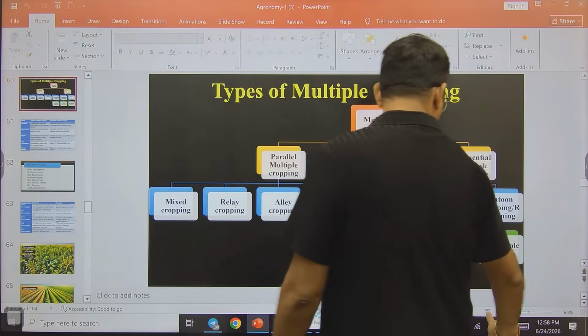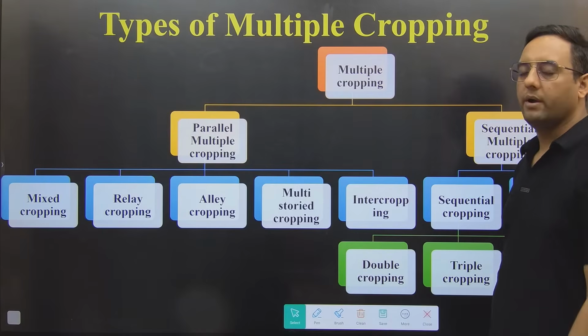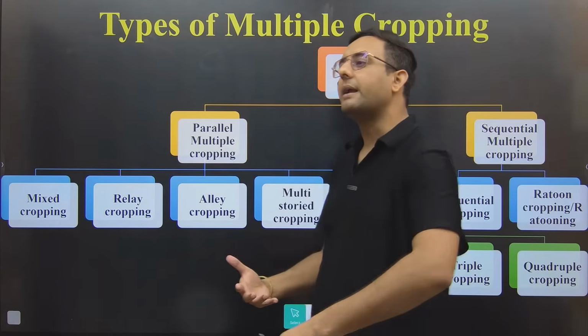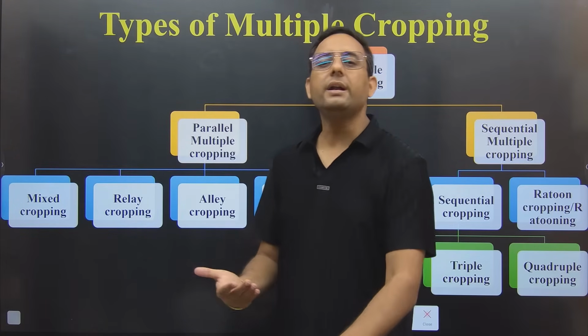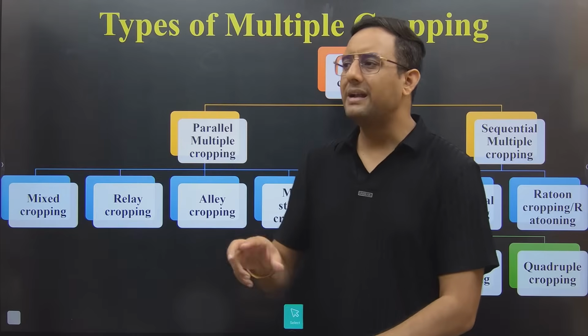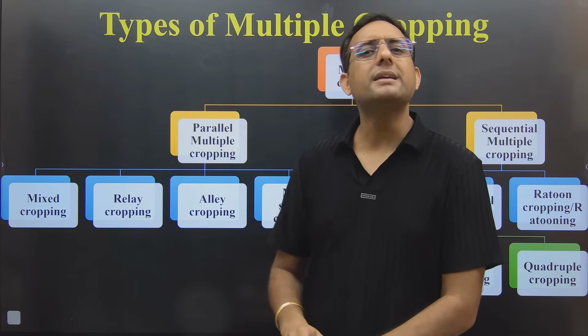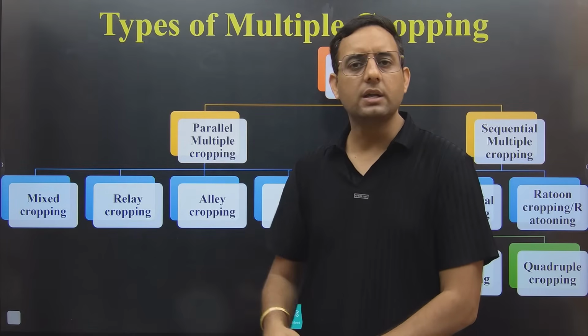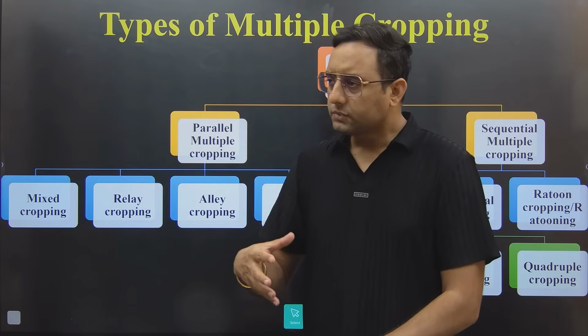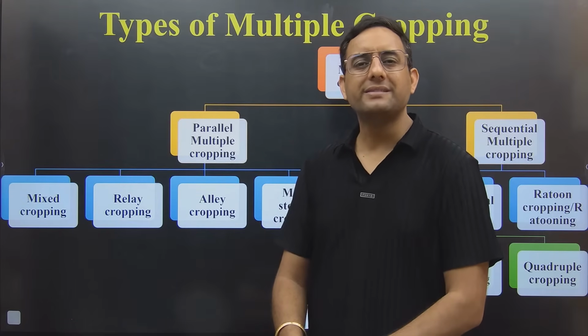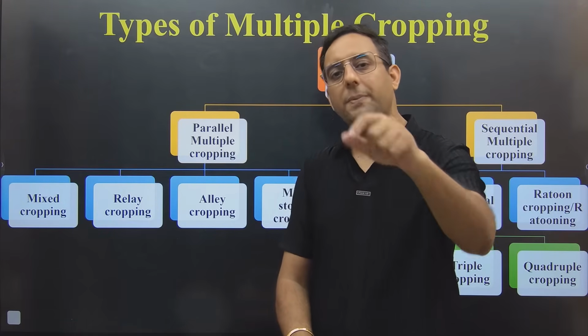Right, okay. After LA crop, next one is multi-storied. Multi-storied means different height. If you are growing 2 or more than 2 crops of different height, because multi-storied cropping I have never seen in my part. In my part means in North India. But I have, whenever I used to study the examples,